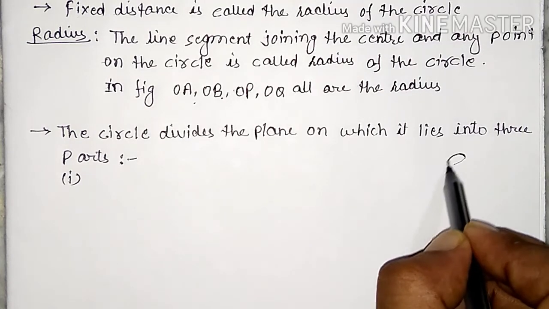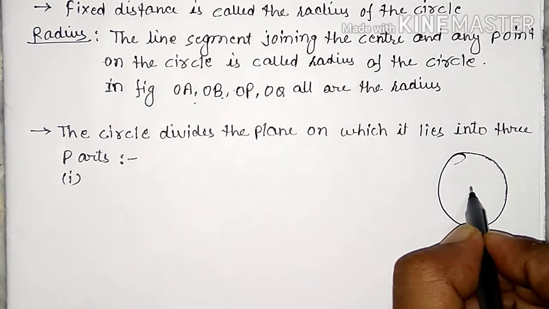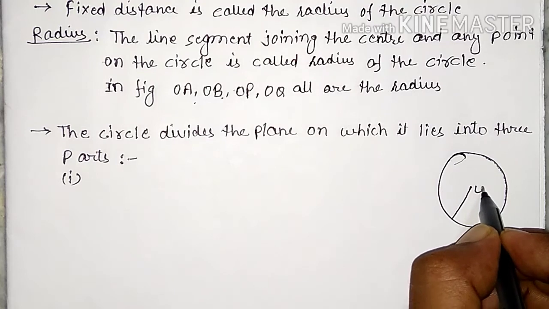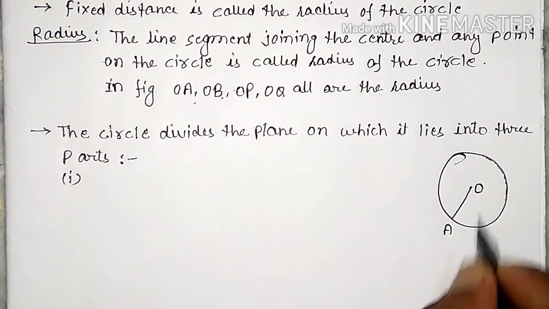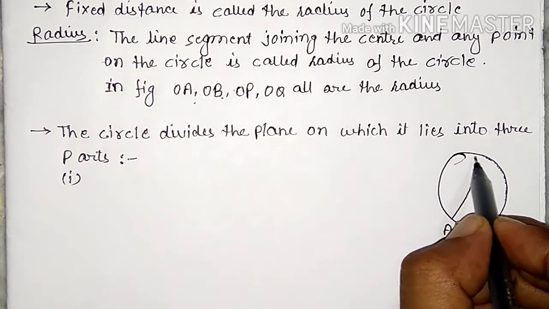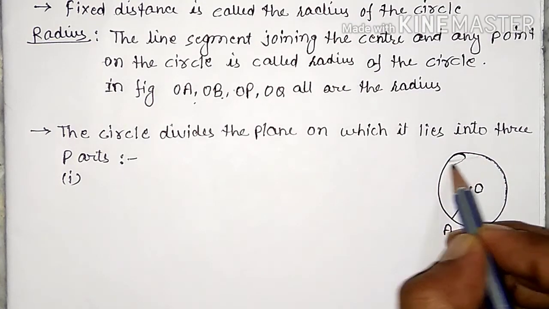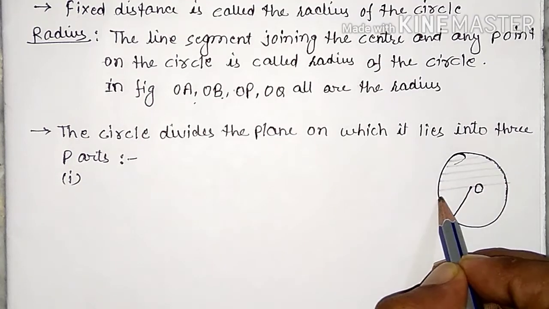For example, this is the circle, this is the center of the circle indicated as O, and OA is the radius of the circle. The interior of the circle is this part. All the points that lie inside the circle are the interior of the circle.